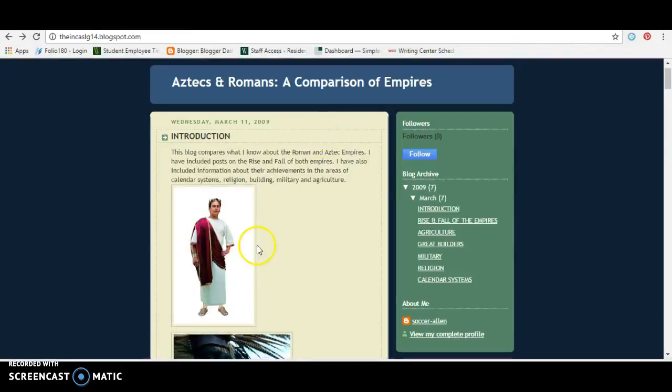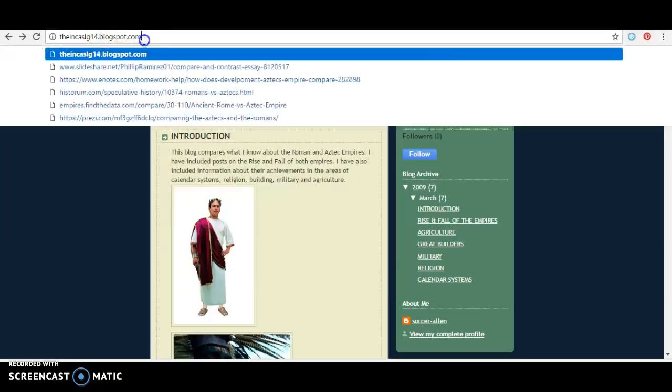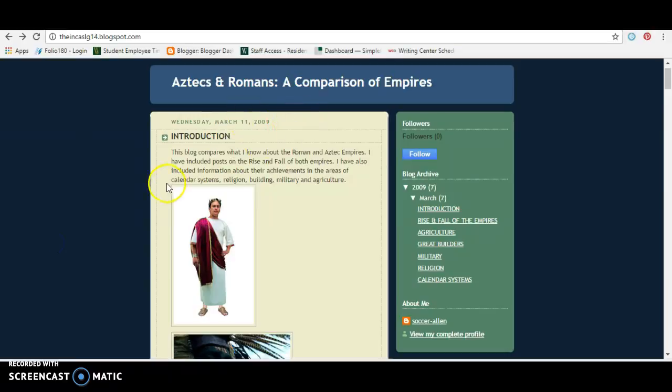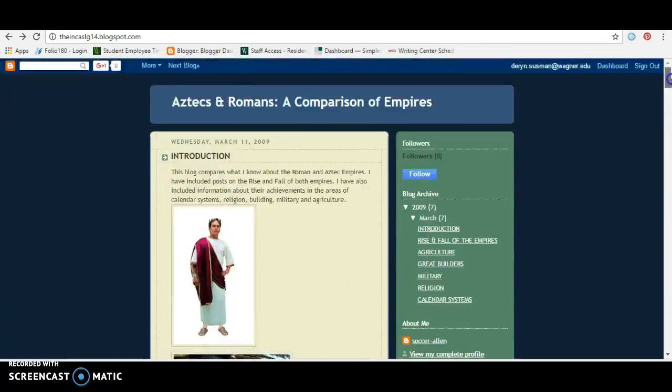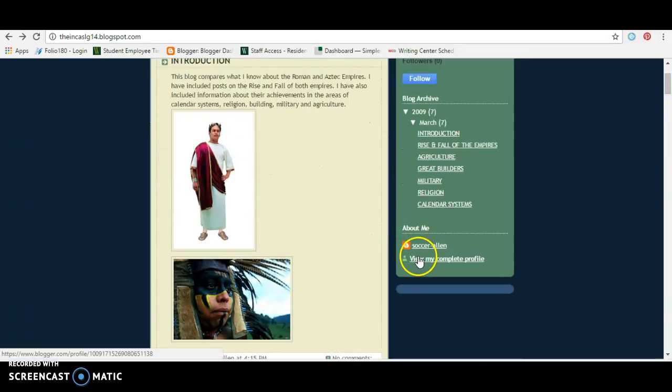Now let's go to the last source we have. This is a blog. Anyone can have a blog on Blogspot. And you can see it's a .com. Now, just in the first sentence, we can see this blog compares what I know. So that informs me that there's not going to be a lot of resources here. So let's see what this person knows.